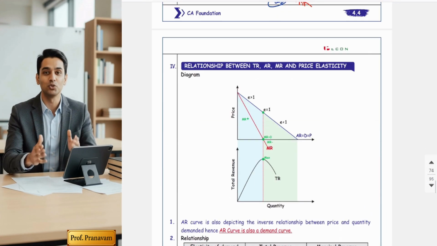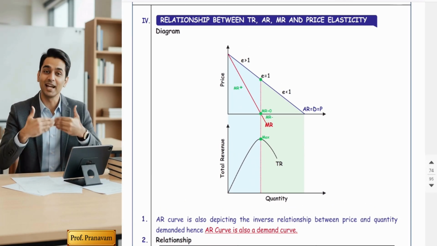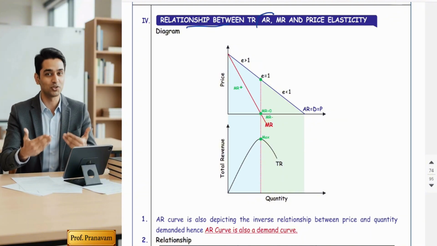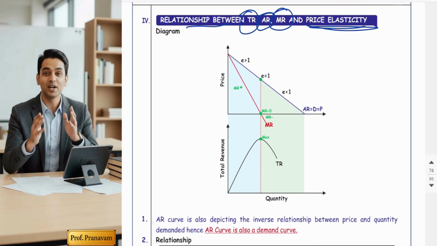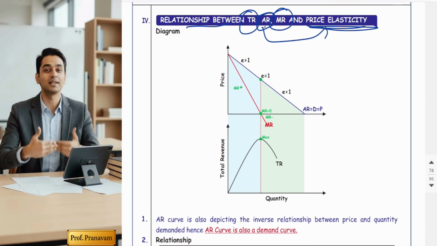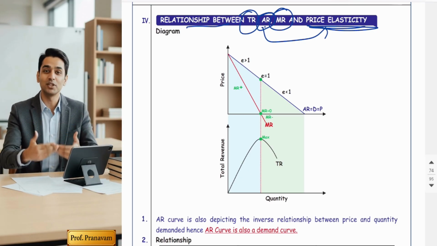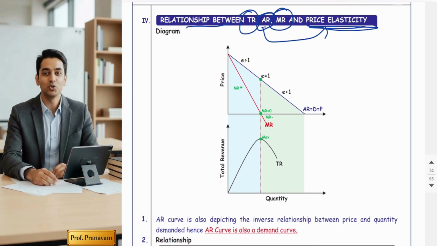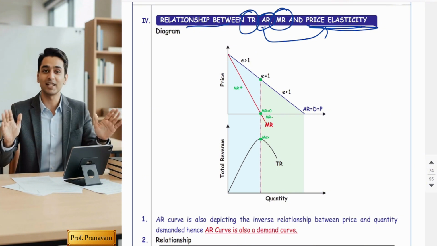Now, fourth point, understand. In this topic, we will understand the relationship between average revenue, total revenue, marginal revenue, and price elasticity. Basically, AR and demand is one and the same. So price elasticity, that's why I told you this topic is the most important and technical topic. And this will become our base for the further units, further parts.